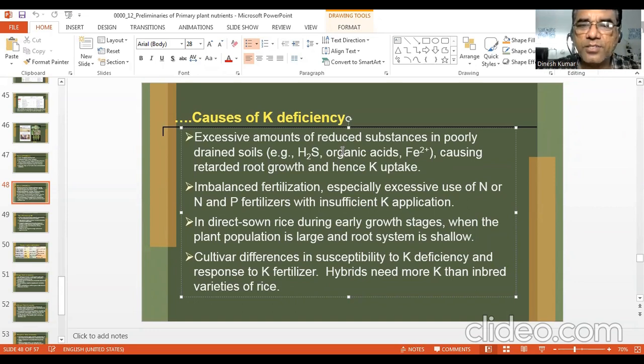In direct sown rice during early growth stages, when the plant population is large and root system is shallow. Cultivar differences in susceptibility to K deficiency and response to K fertilizer. Hybrids need more K than inbred varieties.